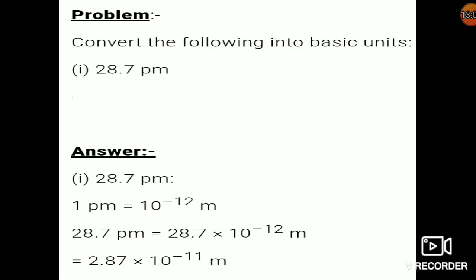Okay. Let's see some numericals. One problem is given: convert the following into the basic unit. We are given 28.7 picometer. Okay, now how to solve it? We know that 1 picometer is equal to 10 to the power minus 12 meter. So for 28.7 picometer, you have to multiply with 10 to the power minus 12 meter. After multiplication, you will get your answer.